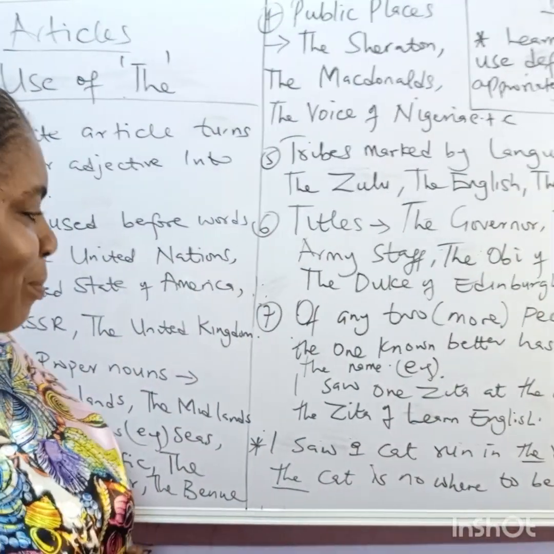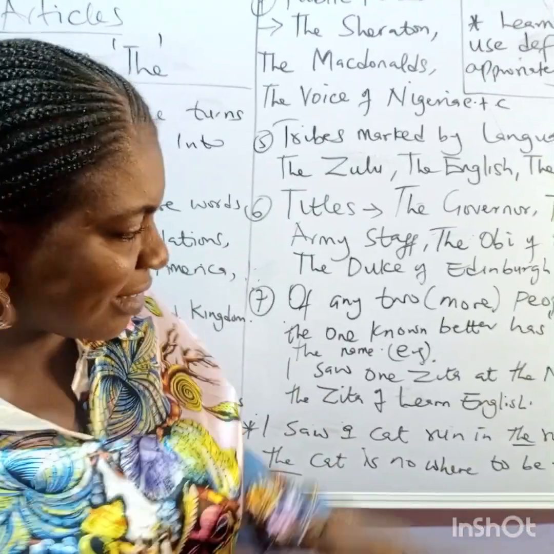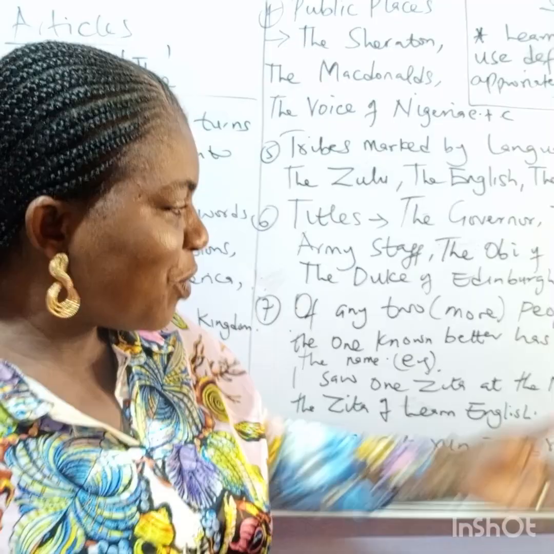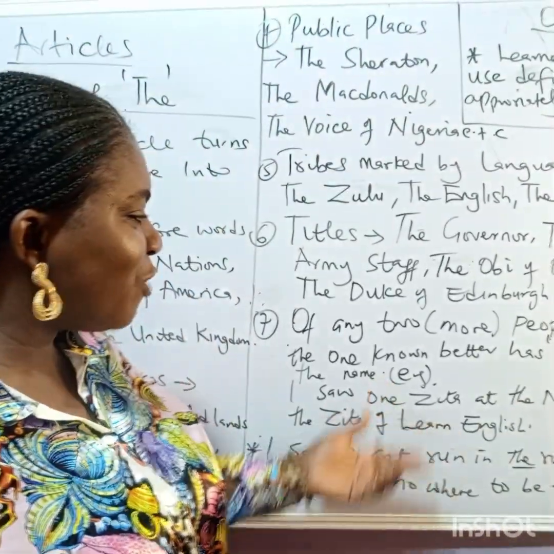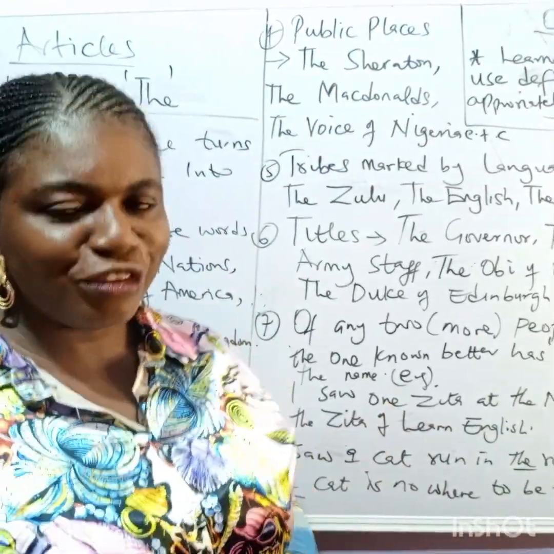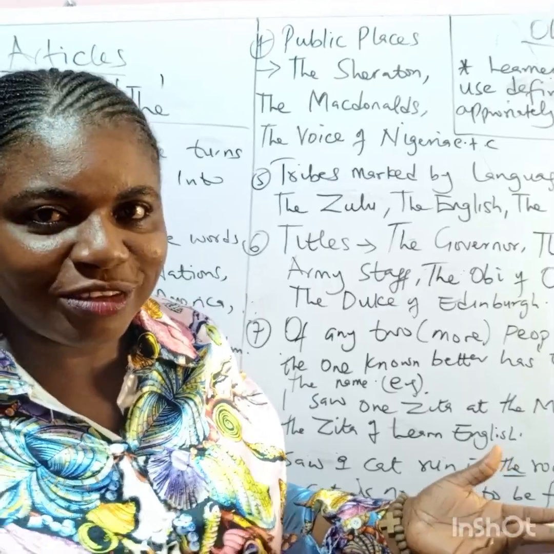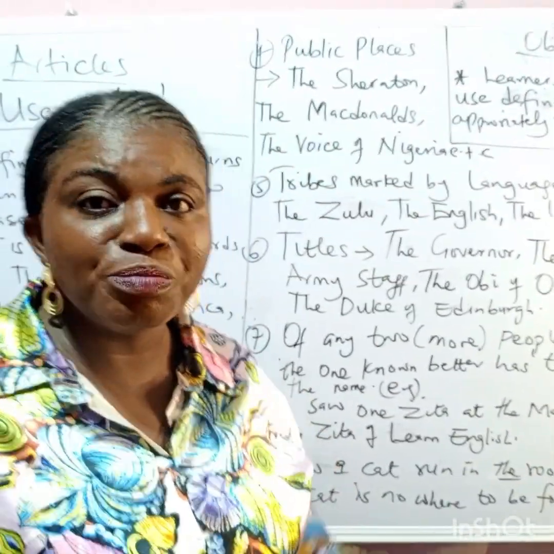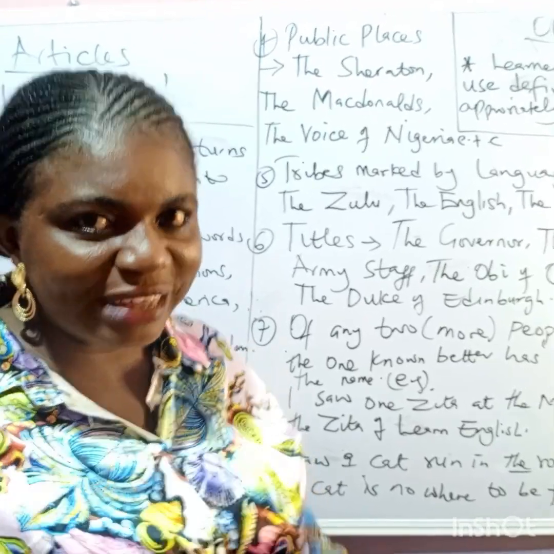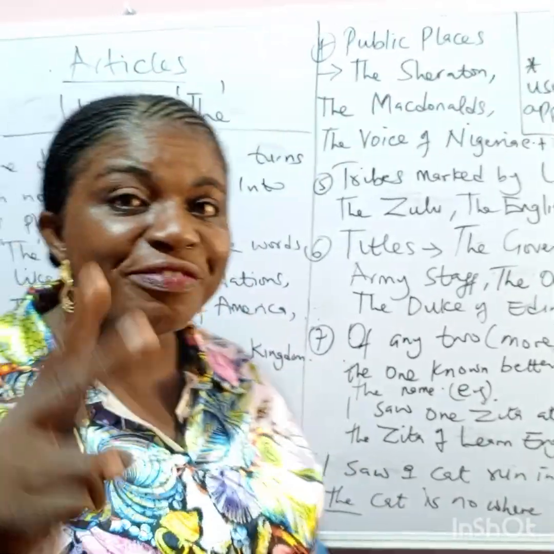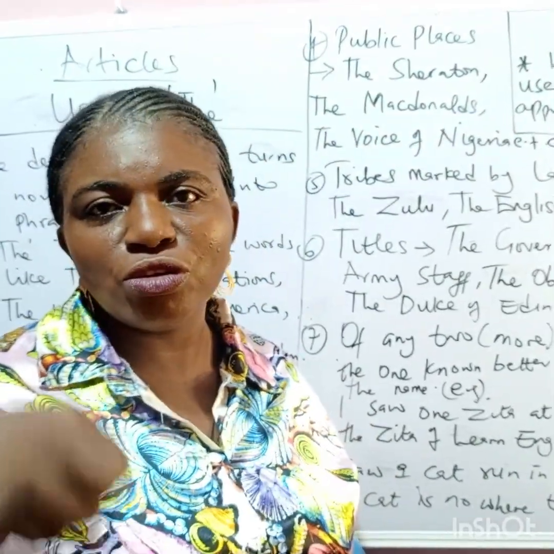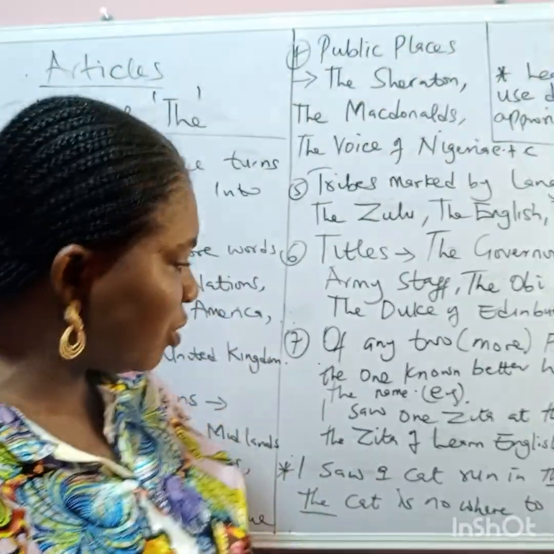Let's look at this example. I saw one Zita at the mall, but not the Zita of Learn English. Why did I say that? The first Zita is not known to you. This is actually an exception. Okay, so you don't just go about using definite articles before proper names. But you can when you are referring to two things or two people, whereby one is not known to you and the other one is known to you.